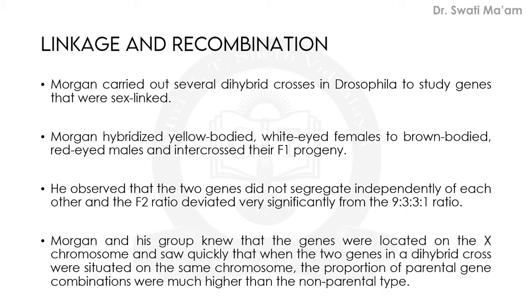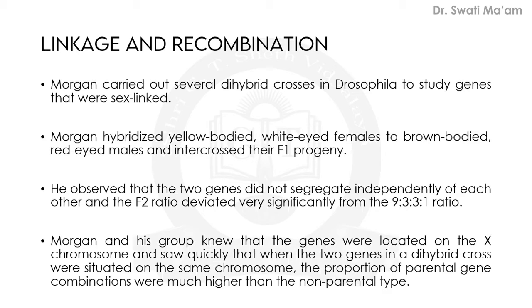This is very much similar to the dihybrid experiment performed by Mendel. Lastly, we have done in the last few sessions the dihybrid cross. In that, Mendel performed the experiment between the shape and color of the seed. So differences were there: yellow colored seed with round shape and green colored seeds with wrinkled shape. In this way, this dihybrid experiment was performed. Similarly, Morgan also performed this experiment with yellow bodied, white eyed females and brown bodied, red eyed males, and then again intercrossed the F1 progenies.